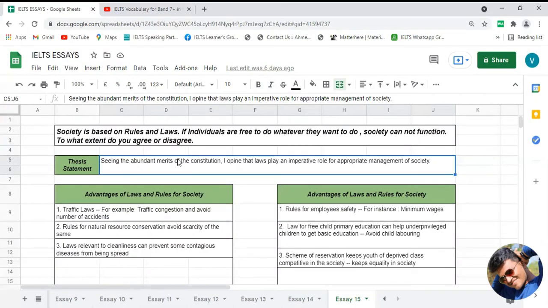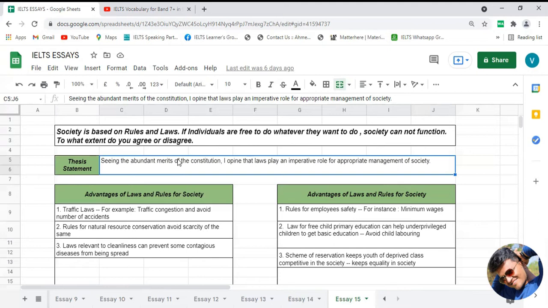If I talk about the definition of thesis statement, friends, then a thesis statement is a statement by which you are communicating your view on the given topic to your examiner. It is the statement by which you tell your examiner that you are going to write about this and this thing in your further essay, right?